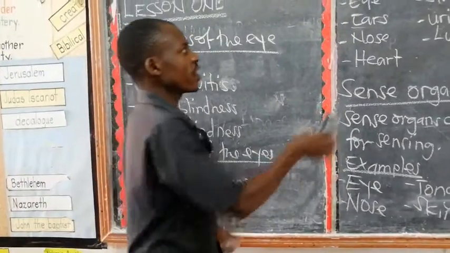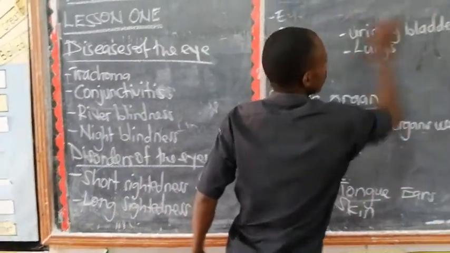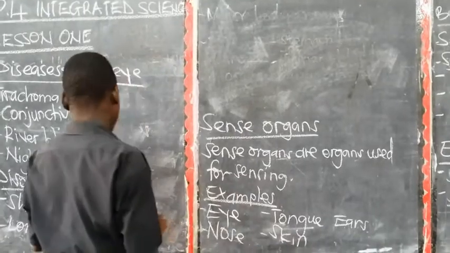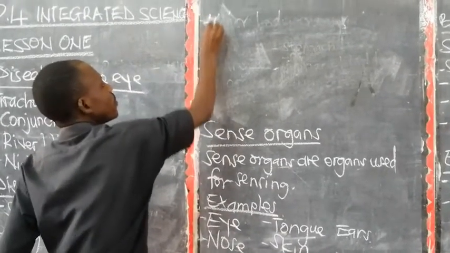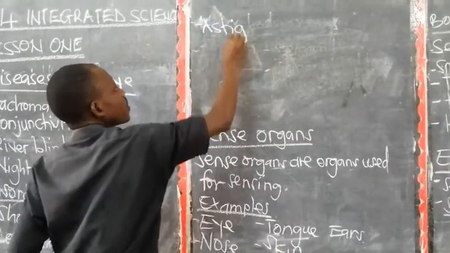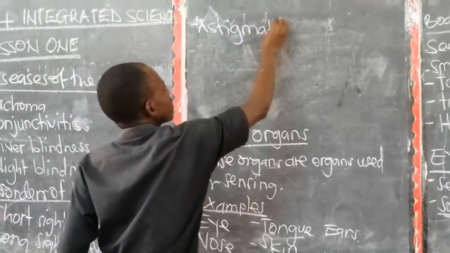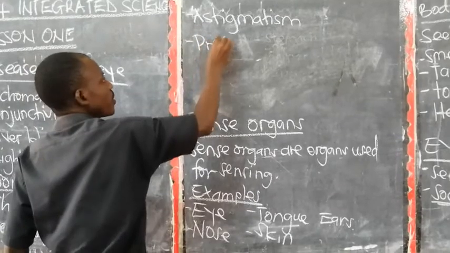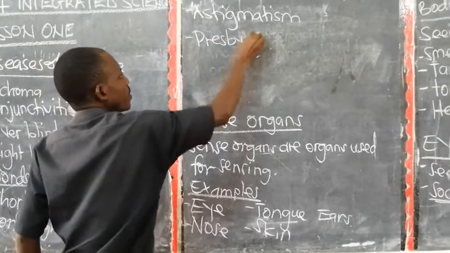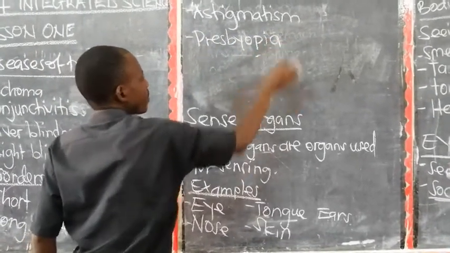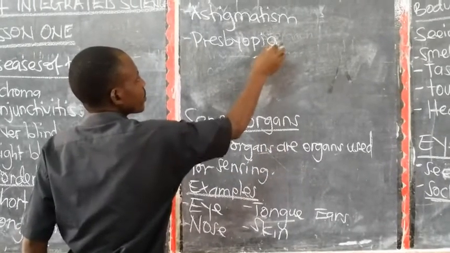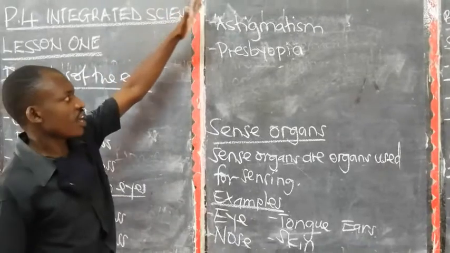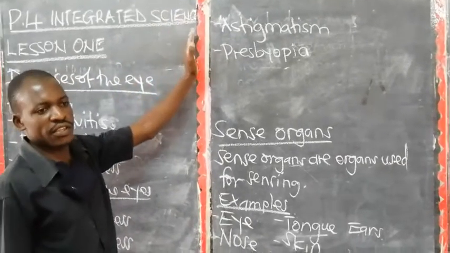Then we have another disorder called astigmatism, and presbyopia. These ones come as a result of old age.